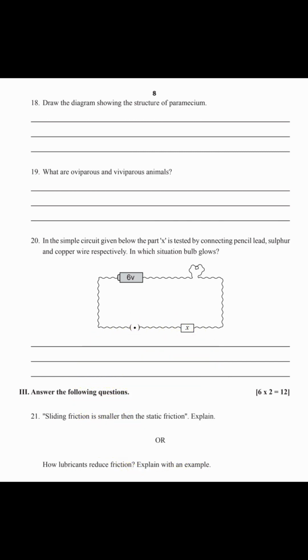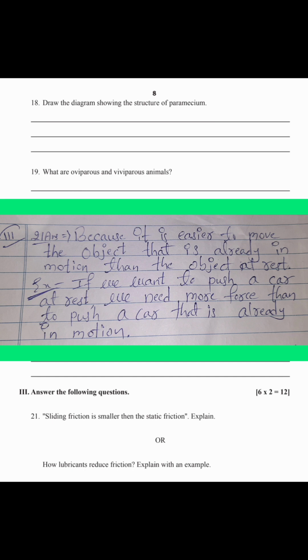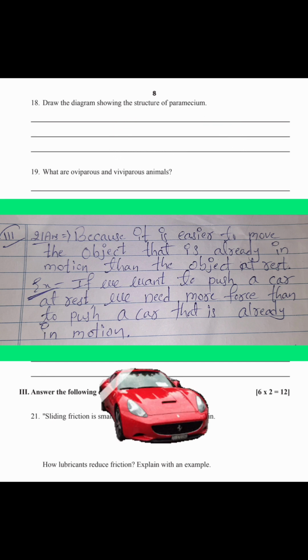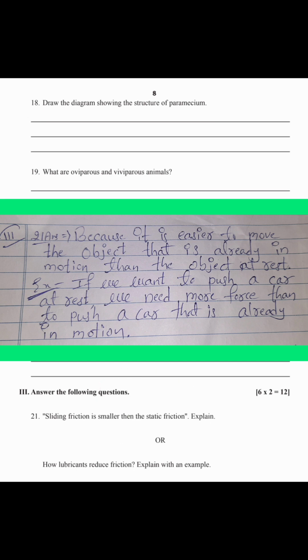Third main, answer the following questions. 2 marks, 6 questions totally, 12 marks. 21st question. Sliding friction is smaller than static friction. Explain. Because it is easier to move the object that is already in motion than the object at rest. So this is the correct answer. So example, if we want to push a car at rest, we need more force than to push a car that is already in motion.